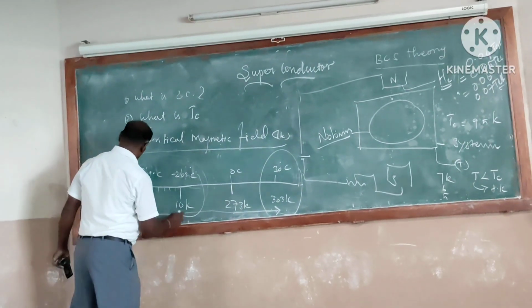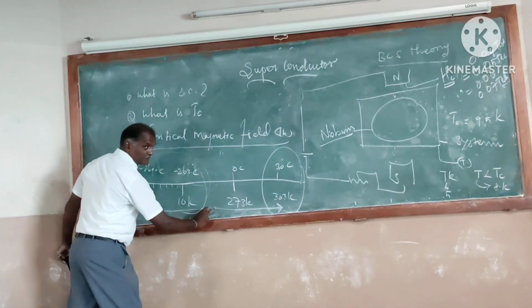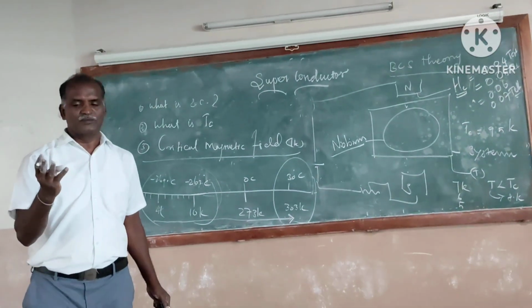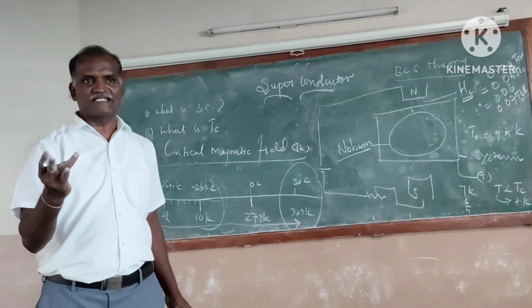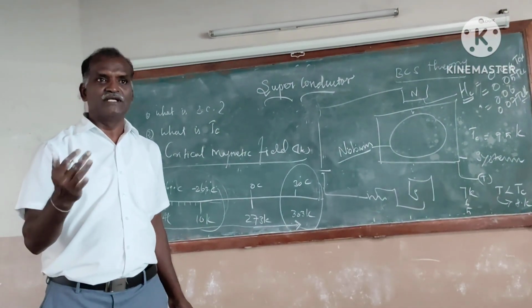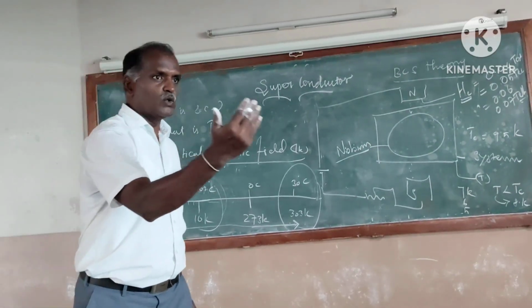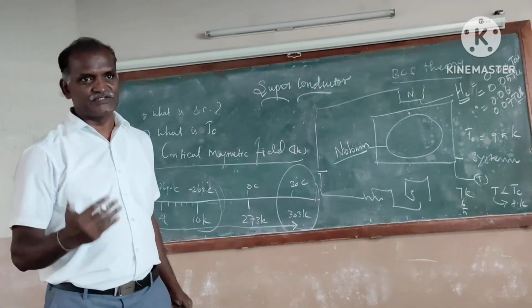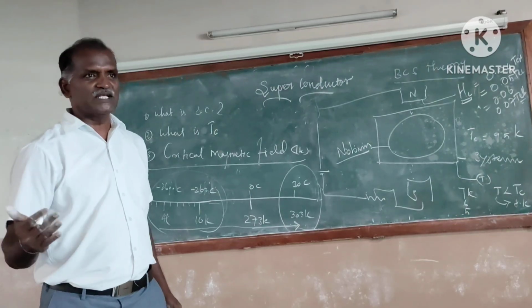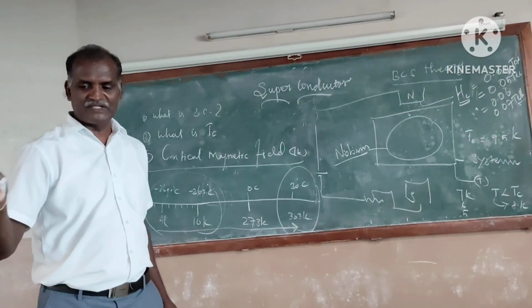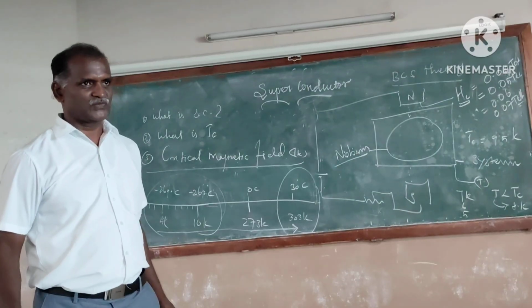It will come up to 120 degrees by changing the pressure, giving the stress, adding the impurity. This is a welcome one. In future, there may be a chance for the superconducting property to exist even at room temperature. Okay?